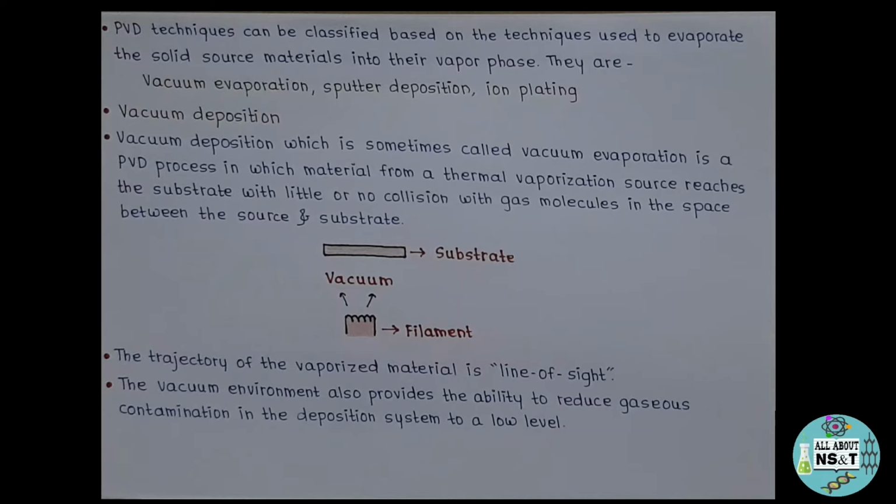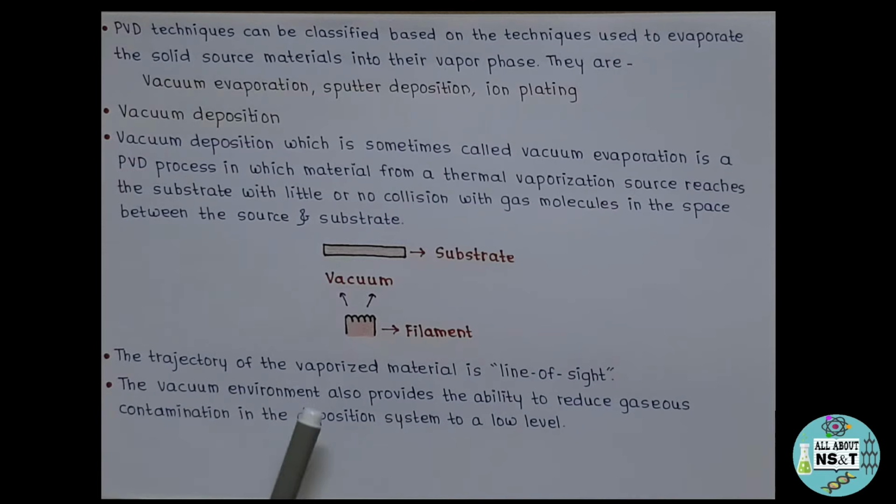Vacuum deposition, which is sometimes called vacuum evaporation, is a PVD process in which material from a thermal vaporization source reaches the substrate with little or no collision with gas molecules in the space between the source and the substrate.